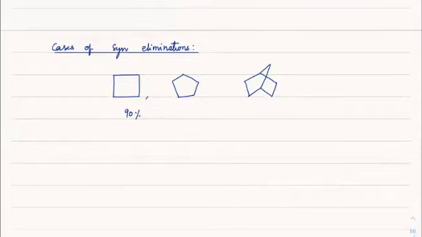If you check out the percentage wise, syn elimination is 90% here, around 46% here. Here it is almost 99.9%. So hardly you would see any anti-product forming here. And cyclohexane, if you see, just 4%. So what does that suggest? It means because it can go for a ring flipping, you can get an anti-periplanar surface where elimination can happen. I hope that point is clear.